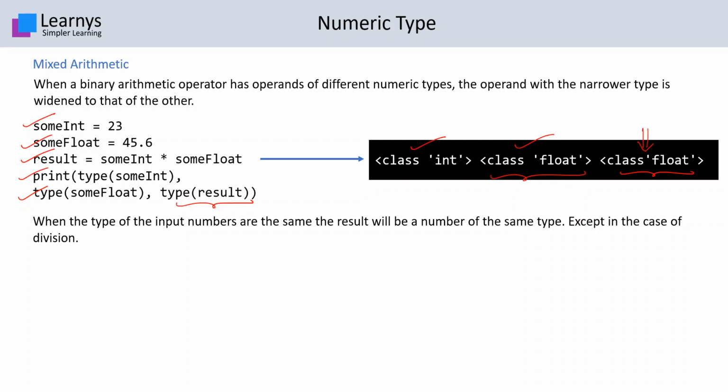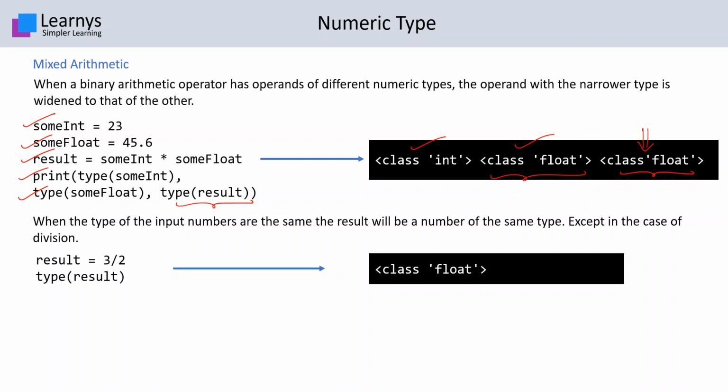When we try to divide, this kind of division also leads to the same kind of result. When we try to divide two integers, the ideal result will be a floating point number, and Python takes care of this. The type of the result is class float.